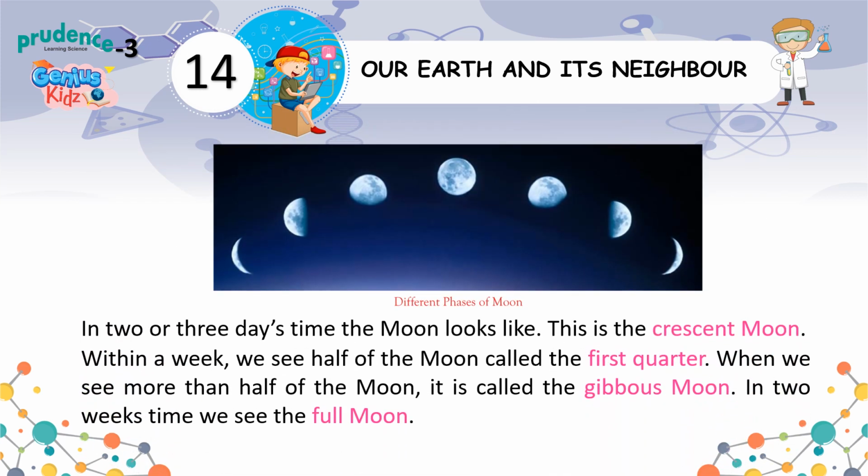In 2 or 3 days' time, the moon looks like this. This is the crescent moon. Within a week, we see half of the moon, called the first quarter. When we see more than half of the moon, it is called the gibbous moon. In 2 weeks' time, we see the full moon.